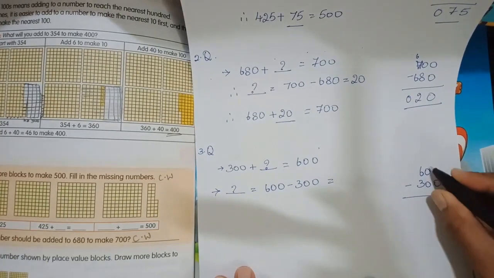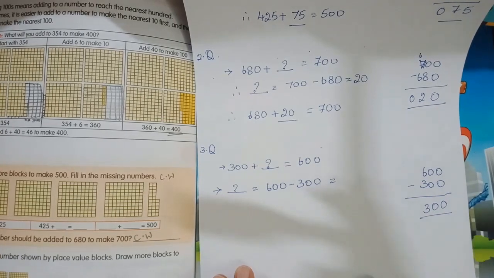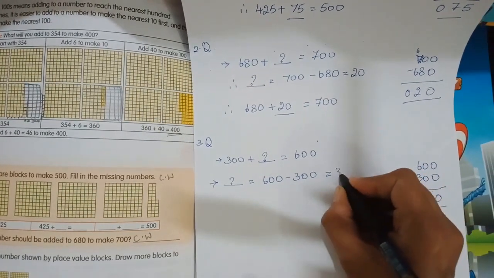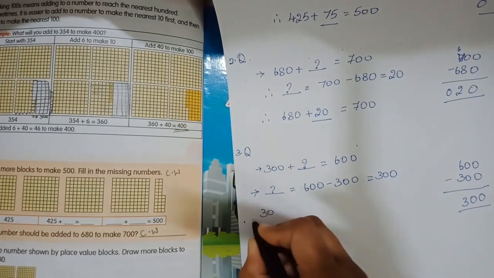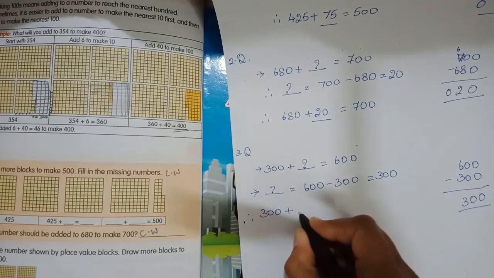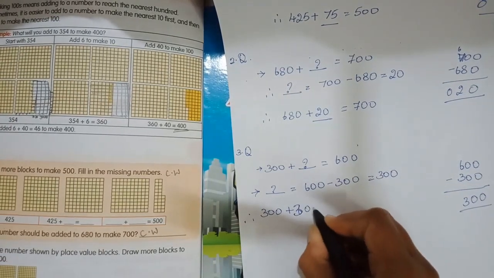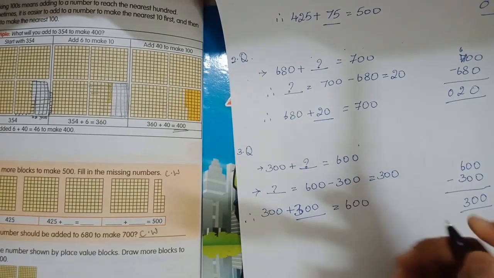So, 0 minus 0 is 0, 0 minus 0 is 0, 6 minus 3 is 3. Okay? Yes. So, the answer is 300. Therefore, 300 plus 300, underline it, is equal to 600.